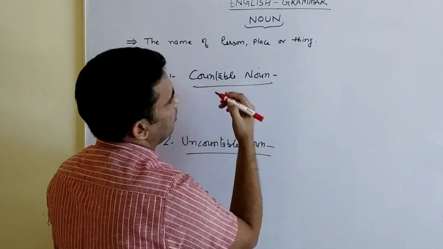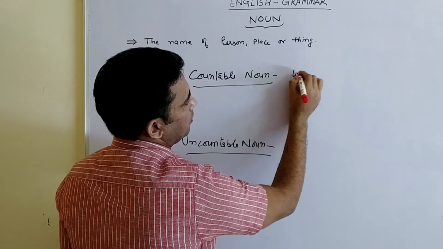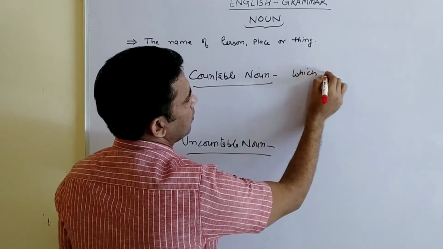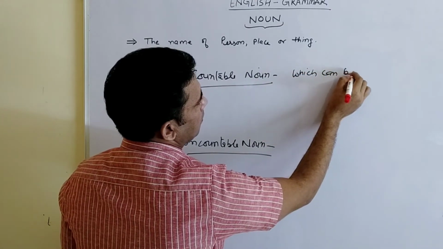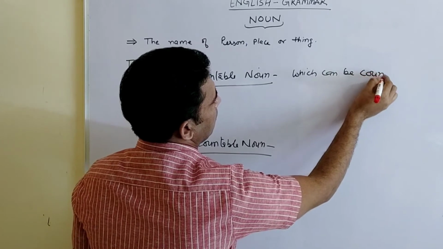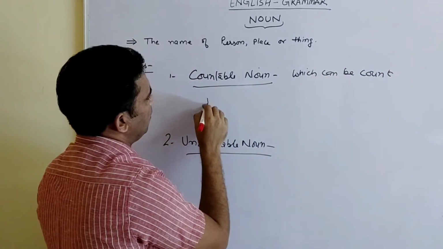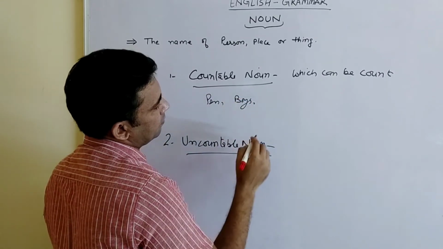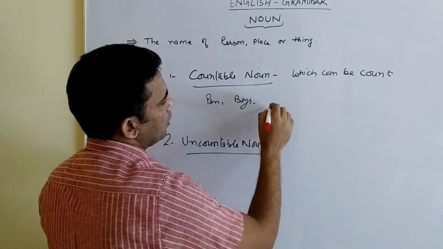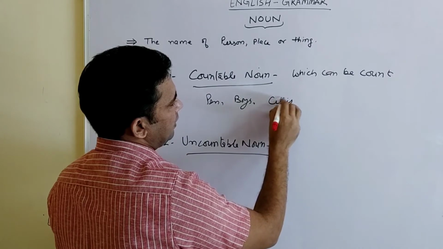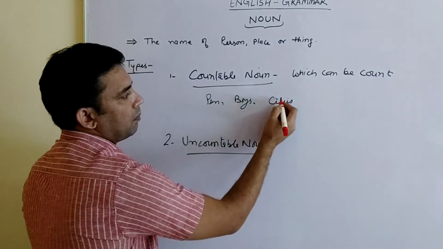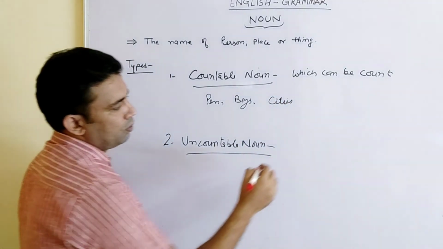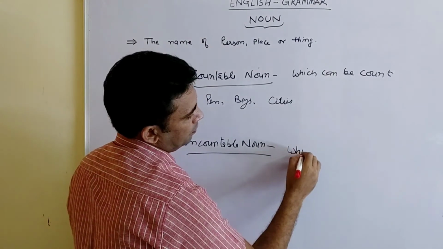See, what is countable noun? Which can be counted. For example, pen, boys, cities.